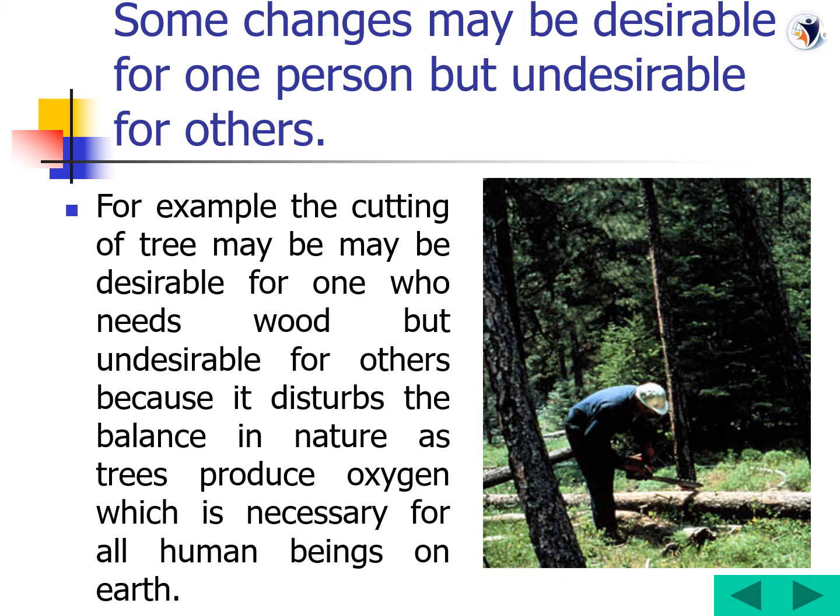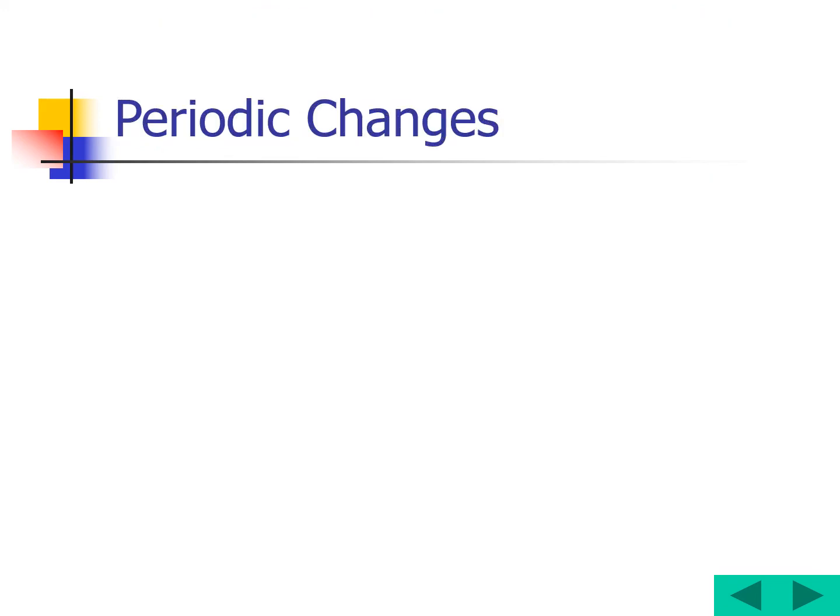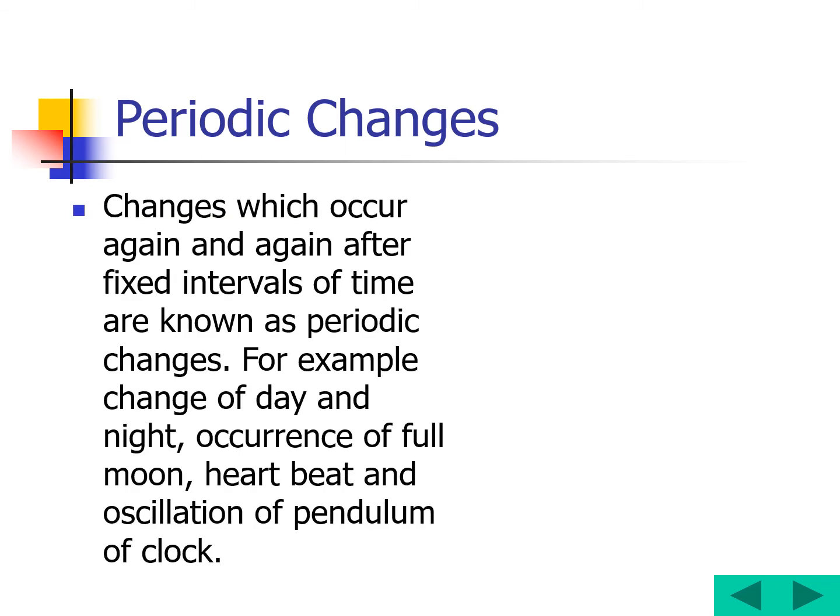Okay, let's see the next one. Periodic changes. Maybe by the name itself you may understand what periodic changes are. What do you mean by it? Come on, read it out. Changes which occur again and again after fixed intervals of time are known as periodic changes. Periodic in the sense that after a particular time interval, it is repeated once again.